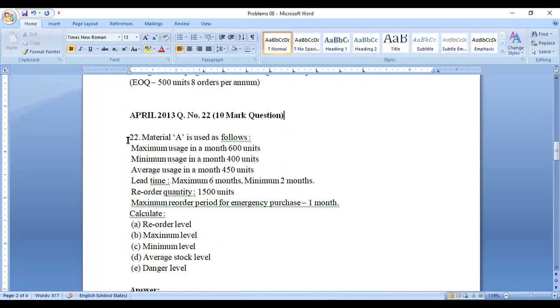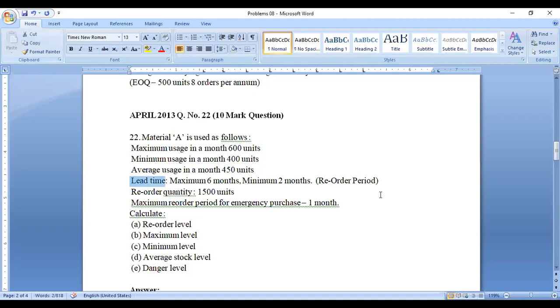Right. So material A is used as follows. Maximum usage in a month, 600 units is given. Minimum usage in a month, 400 units is given. Average usage in a month, 450 units is given. That's the lead time. Lead time means reorder period, when you have to reorder, so when we can get the product. So lead time means reorder period.